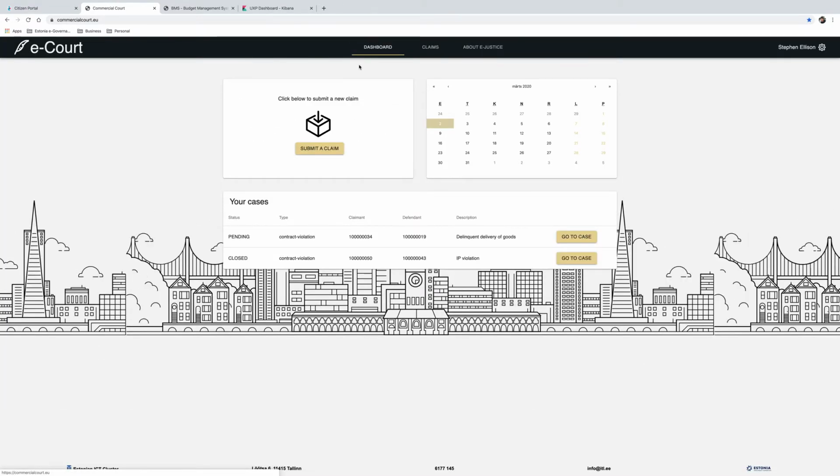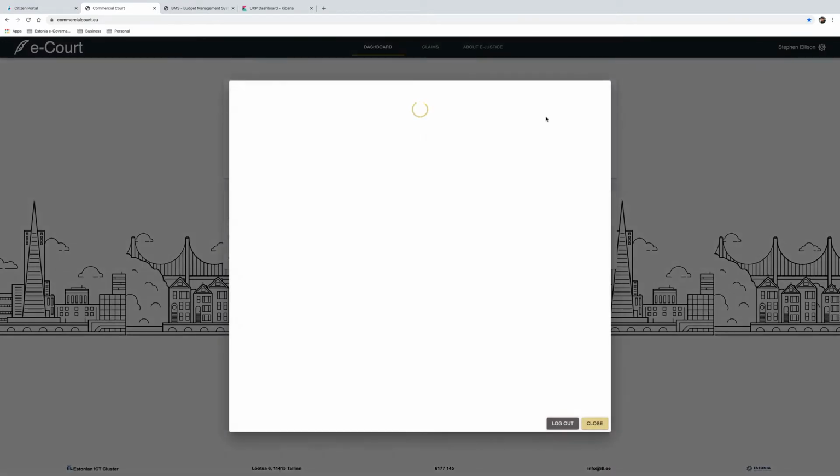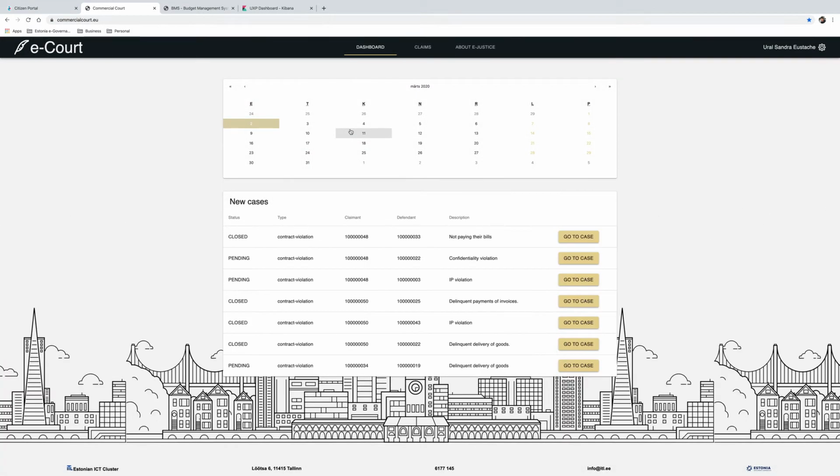To see the processing of the claim, we need to change hats and log in as the court clerk. For the purposes of the demonstration, we have made the user change easier. In real life, the court clerk would log in using their own digital identity, as Stephen did at the beginning of the demonstration. The clerk can see that a new claim has been submitted, and she opens it for processing.